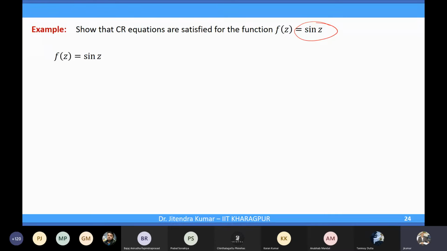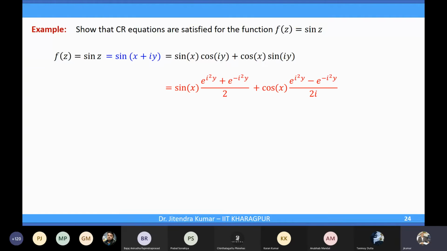So sin z, you can write as sin(x plus iy), so z is replaced by x plus iy. And then you have sin x cos(iy) plus cos x sin(iy), the sin(a plus b) formula you can apply.